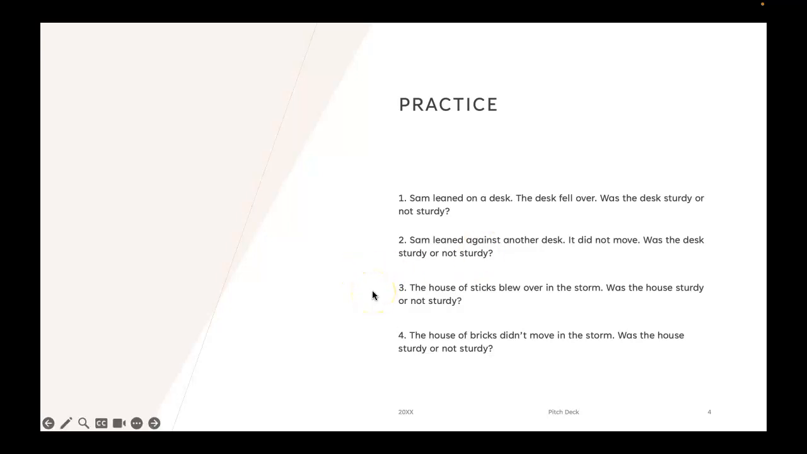Number 3. The house of sticks blew over in the storm. Was the house sturdy or not sturdy? Number 4. The house of bricks did not move in the storm. Was the house sturdy or not sturdy? Remember to put for each of these questions whether you think that object was sturdy or not sturdy.